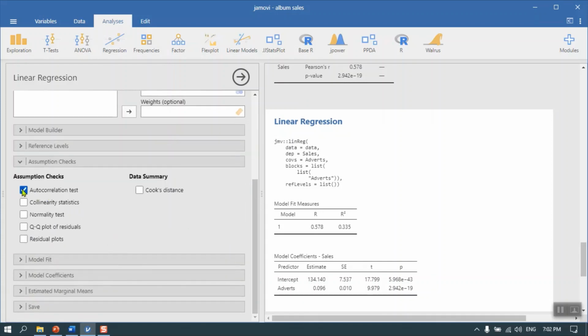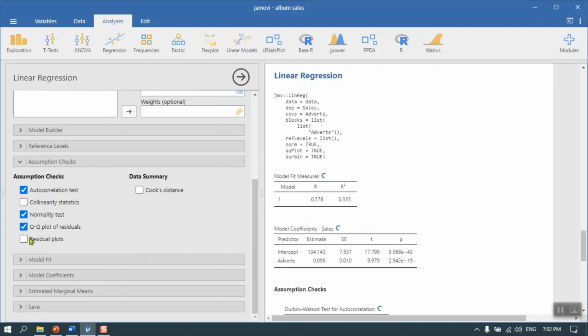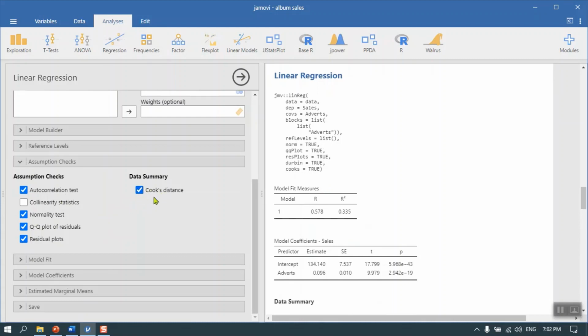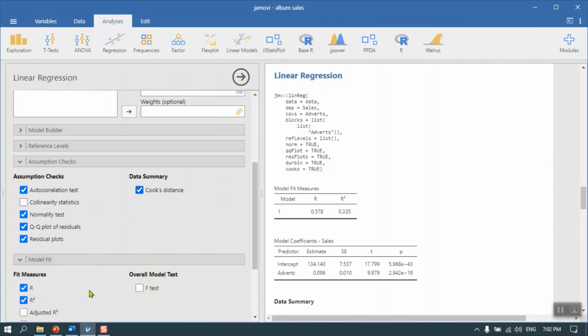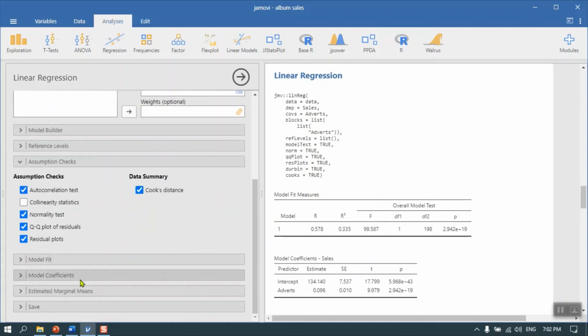Let's take a look, however, at collinearity. Autocorrelation. Collinearity is not relevant. There's only one predictor variable. Normality, residual plots. Let's take a look at the Cook's distance, which is a very powerful tool for looking at influence. We can look at the overall F-test for model fit.